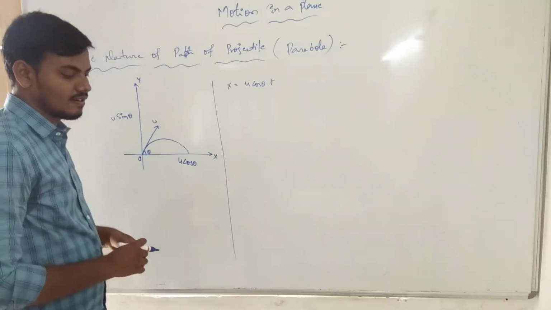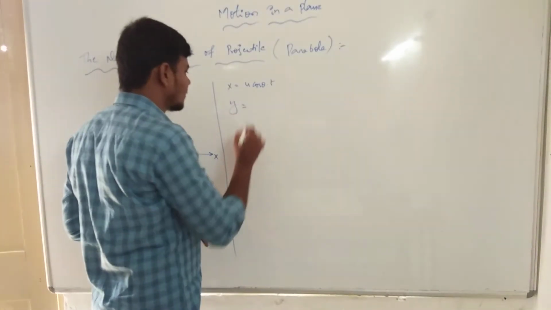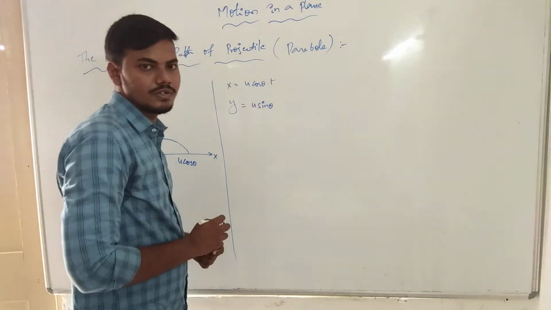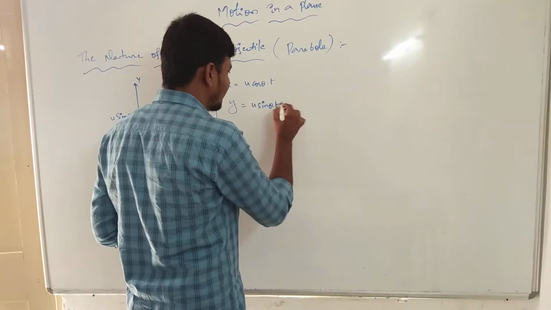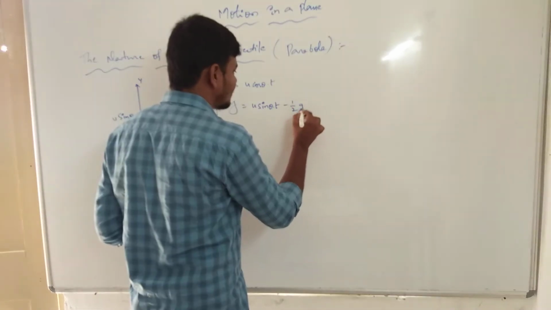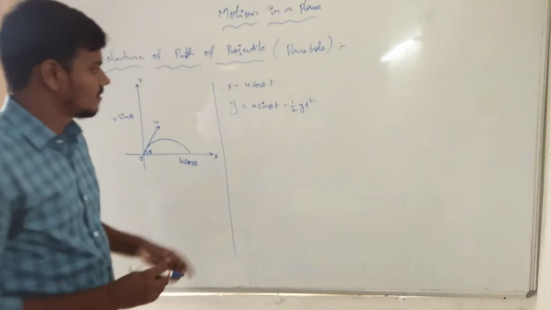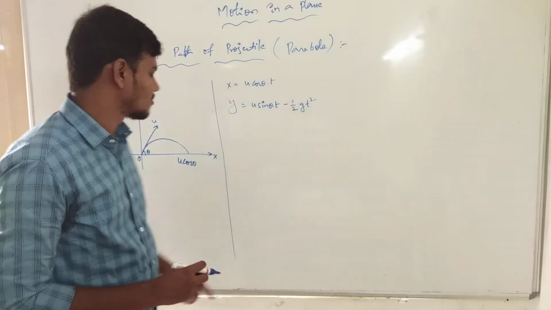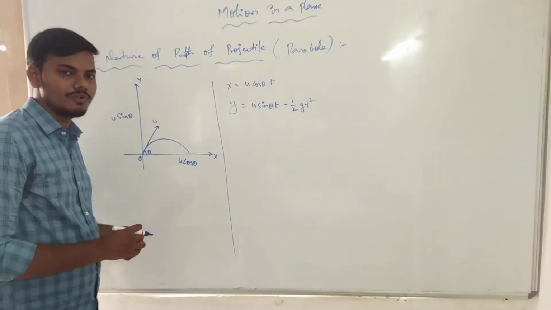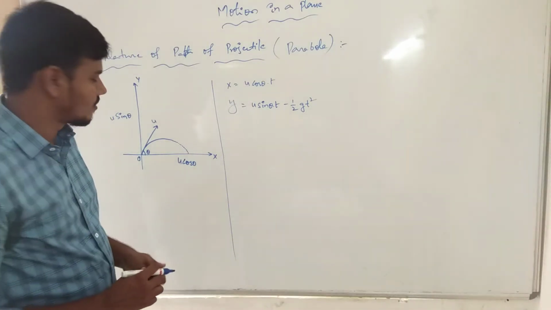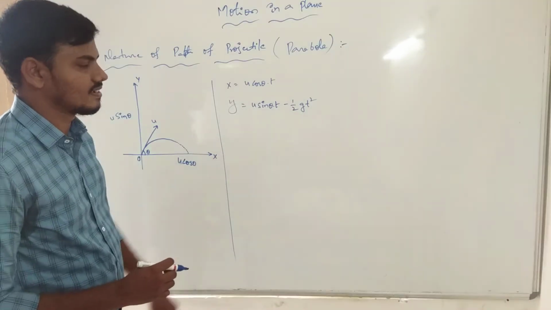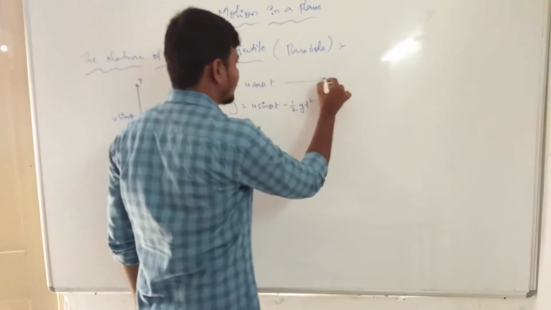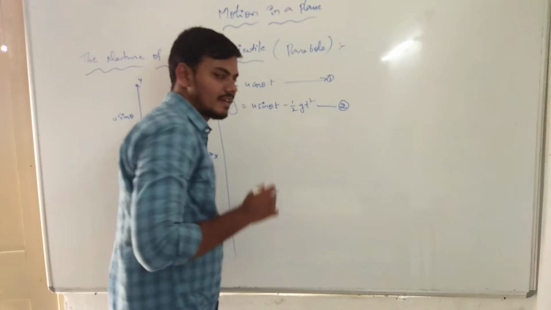Now the projected motion along the y-axis. At the y-axis, y is equal to u sin theta into t, minus half g t square. Now this is s is equal to ut plus half a t square. Since the projected motion always has negative acceleration due to gravity, we take negative gravity as minus g. Clearly, now y is equal to u sin theta into t minus half g t square. Now this is equation number 1 and this is equation number 2. There are mainly two equations.